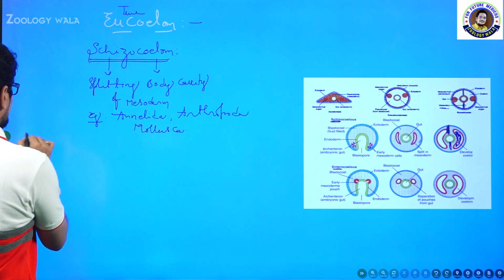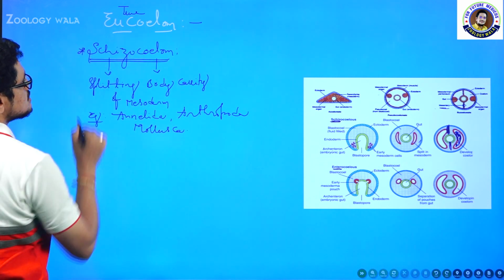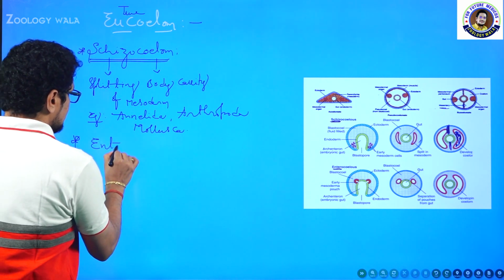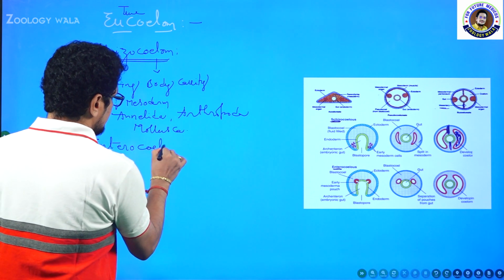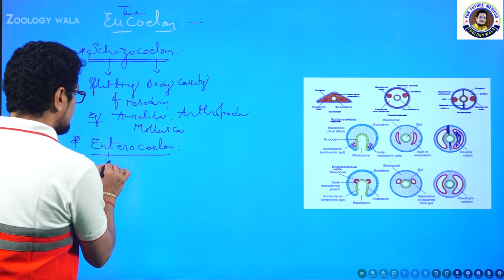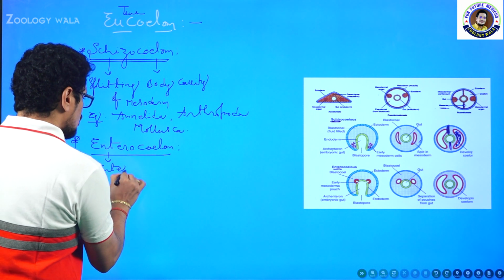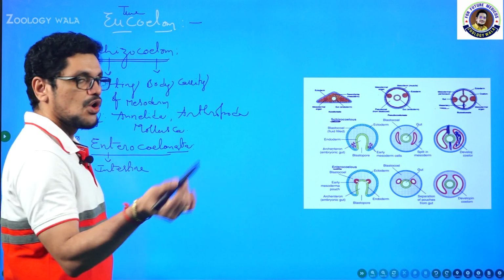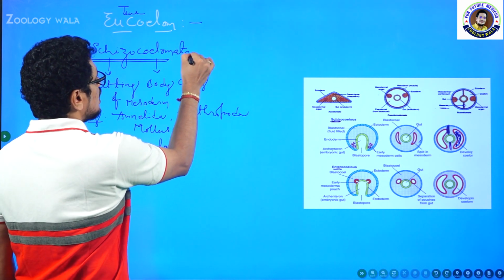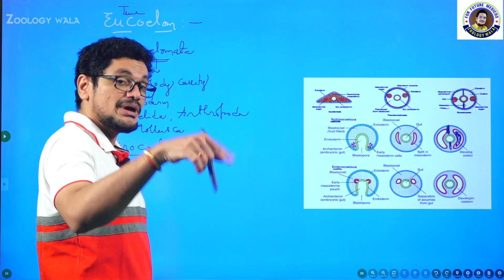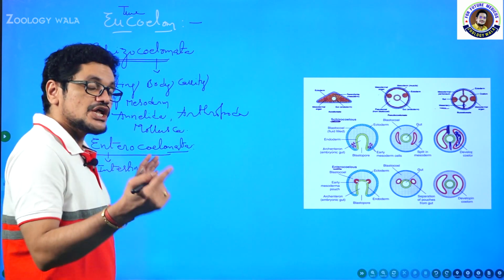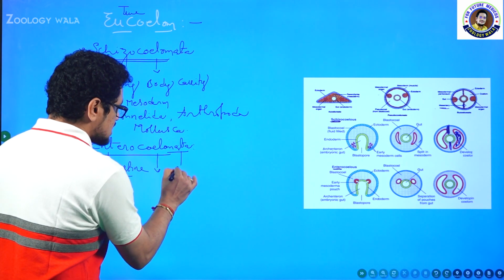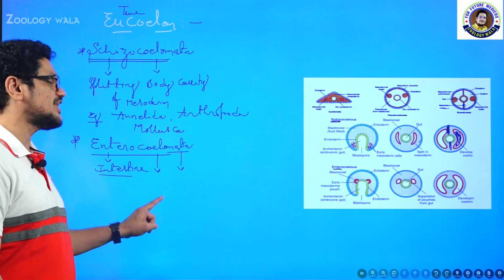The second type of coelom, this is the first type which comes under eucoelom or true coelom, and the second one is enterocoelom, E-N-T-E-R-O-C-O-E-L-O-M. Entero means intestine, coelom means body cavity. Schizocoelomates contain schizocoelom, enterocoelomates contain enterocoelom. The suffix 'ata' means having, that is, animals having the body cavity.